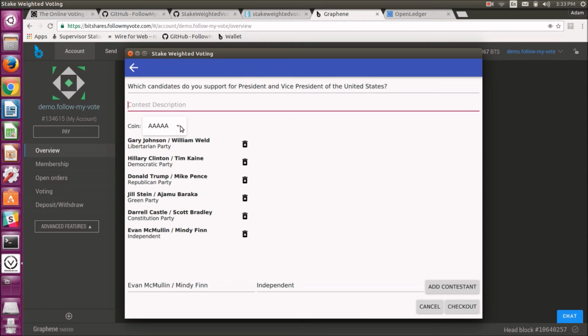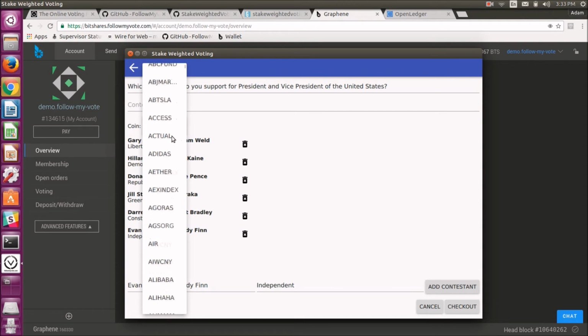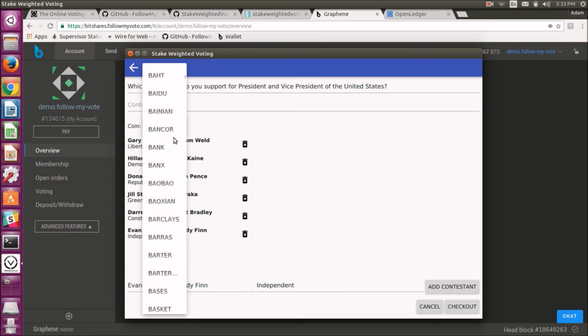Now keep in mind, we've created a stake-weighted voting system, integrated with the BitShares blockchain. On the BitShares blockchain, one of the cool things that you can do is create your own coin and your own asset. Very easy. So we have a whole coin list here of all the coins that have been created on the BitShares blockchain. You can see there's quite a bit.